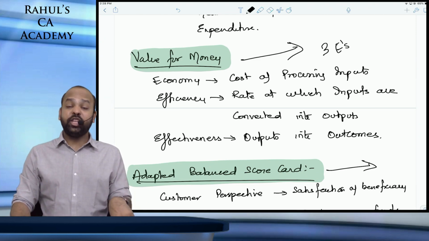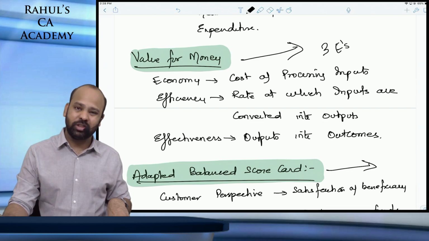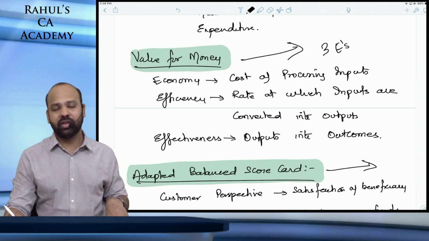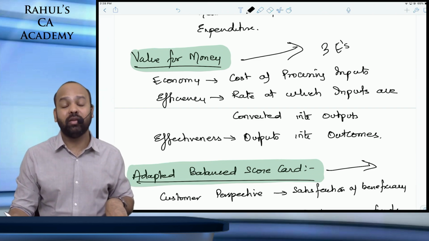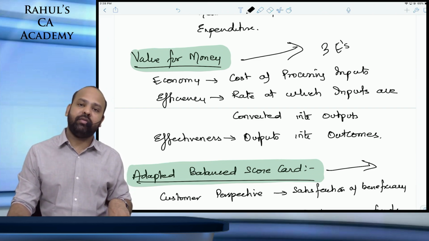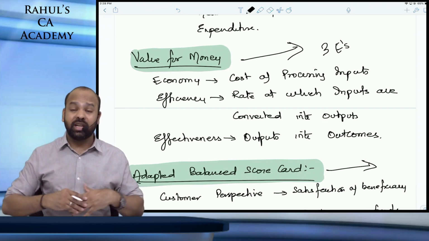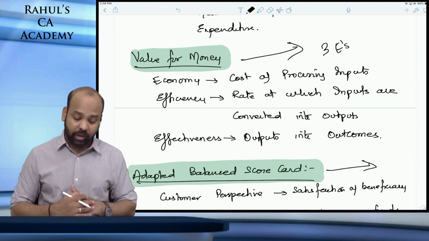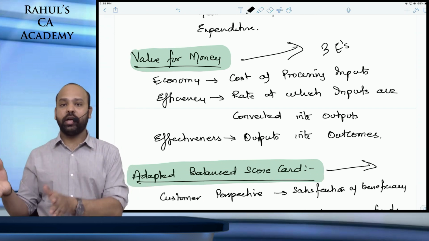The rate at which inputs are acquired, the amount that you spend on the inputs, is economy of operations. Efficiency of operations is the rate at which the inputs are being converted into outputs. Effectiveness is the impact, or the rate at which outputs are converted into outcomes. How effective is your output, and what is the rate at which outputs are converted into outcomes?